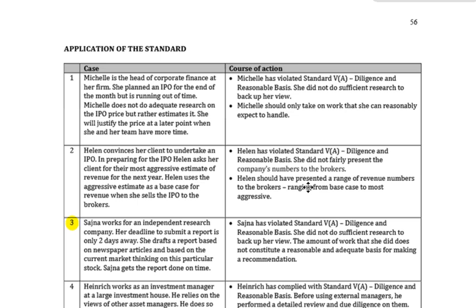Clearly, Sajna has violated standard 5A, diligence and reasonable basis. Why? She didn't do enough research to back up her view. She really just looked at newspaper articles and considered current market thinking on this topic, which is not a reasonable and adequate basis for making a recommendation.